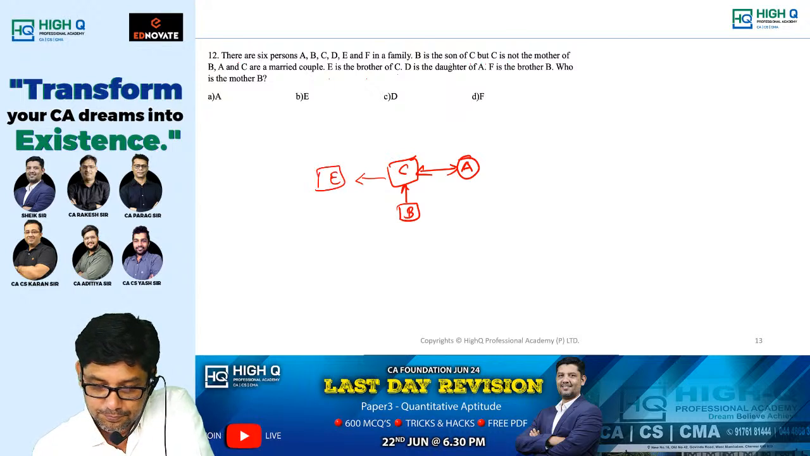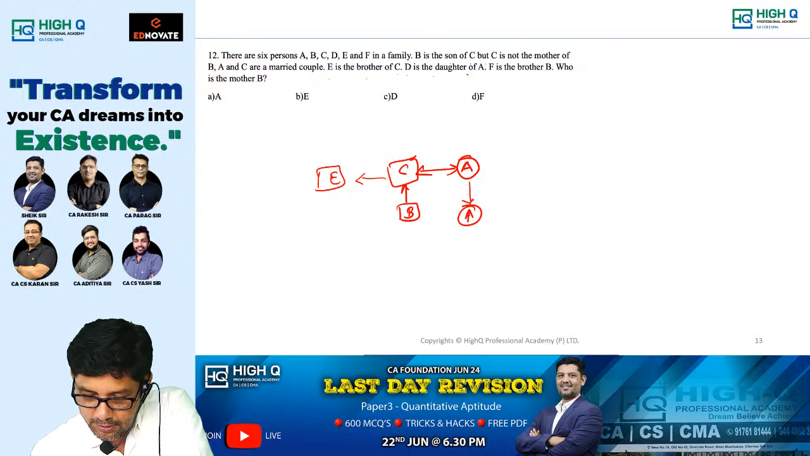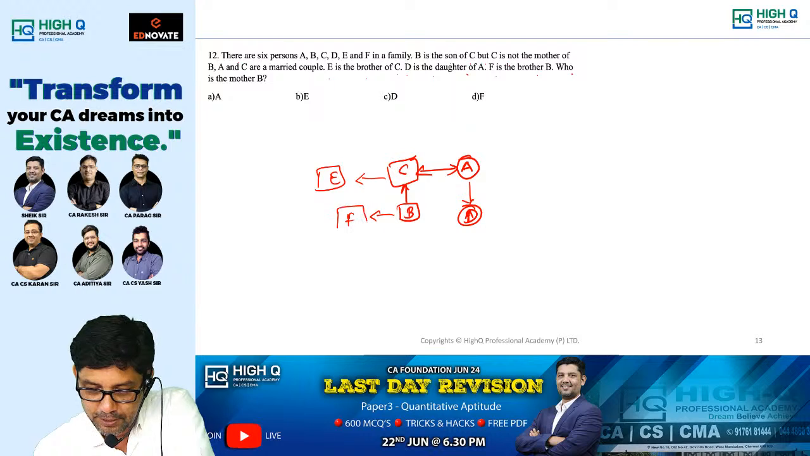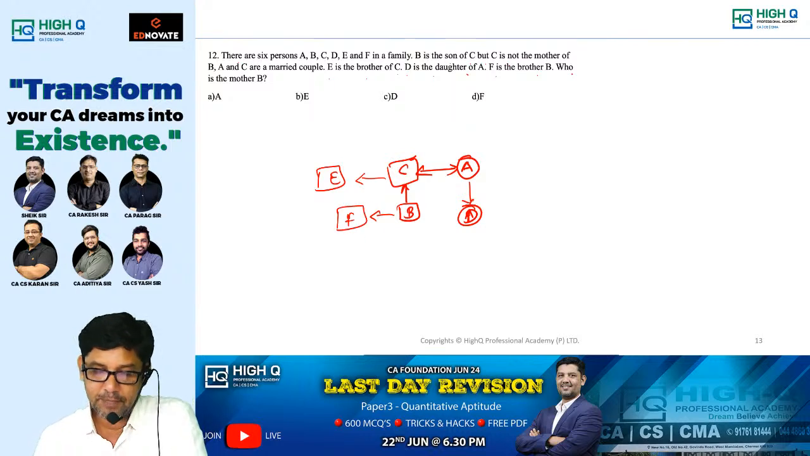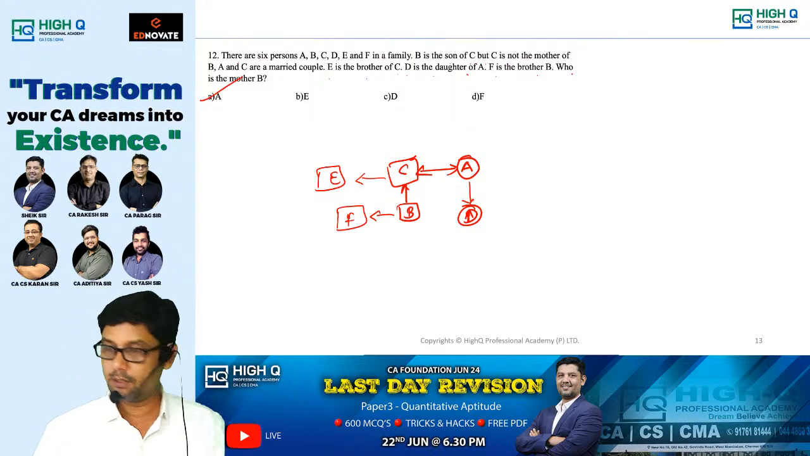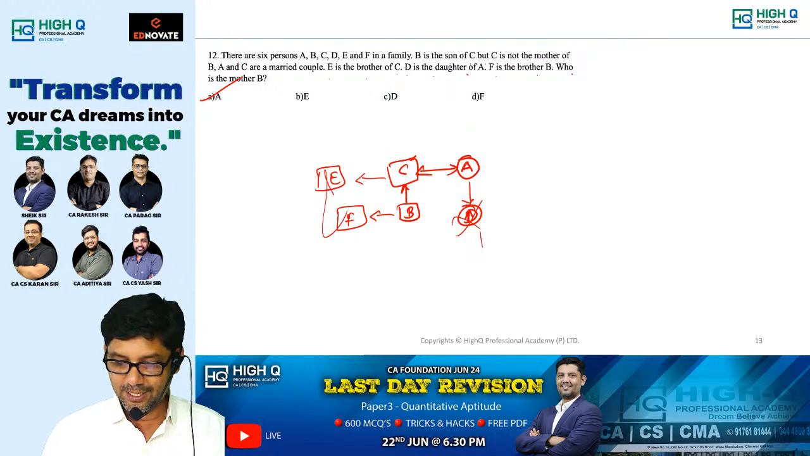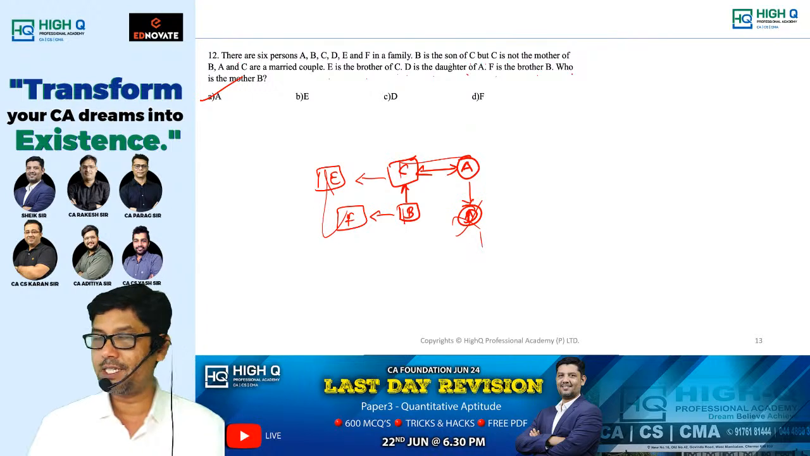Next one. D is the daughter of A. Oh, sorry, who is it? D is the daughter of A. F is the brother of B. Okay, F is brother of B. Who is mother of B, my dear? A. That's it. Actually, you don't require these things. Once you have drawn this question, there itself it is over.